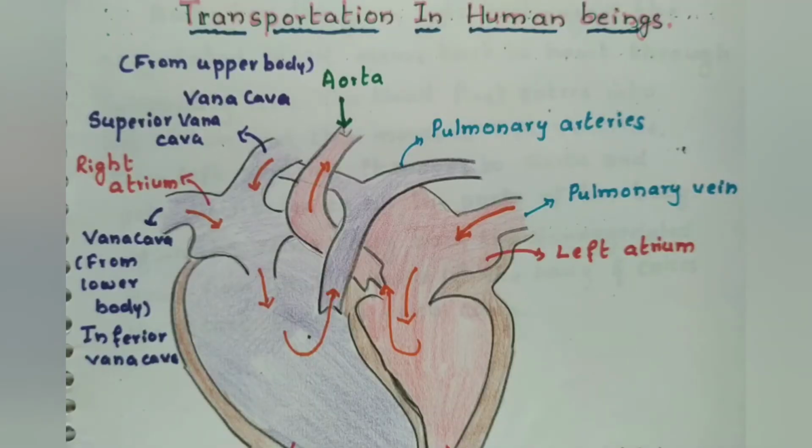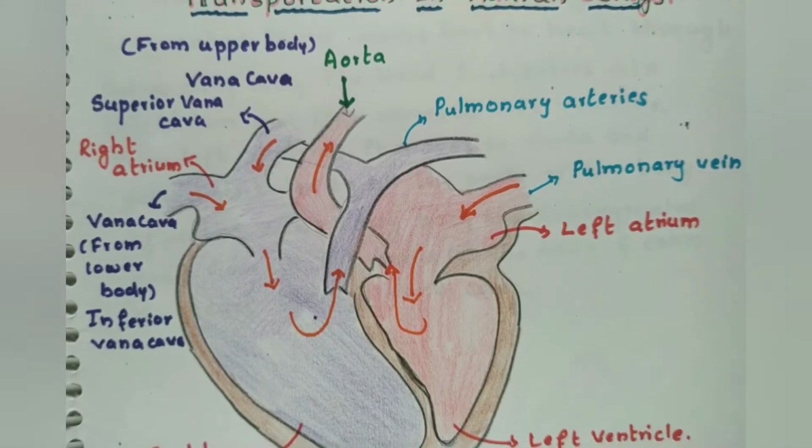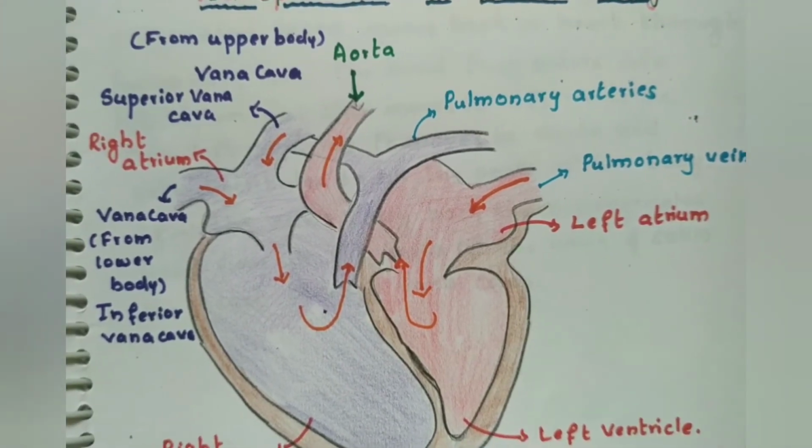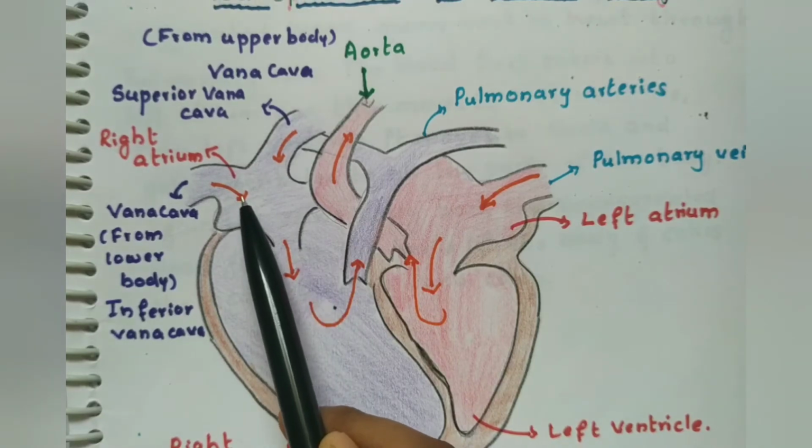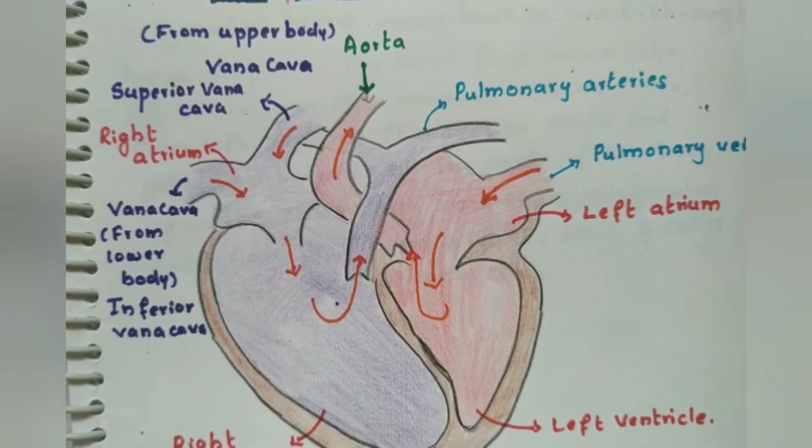Next, let us study transportation in humans. The heart plays an important and central role in the transportation system in human beings. So, let us see what are the parts of the heart. There are 4 compartments in the human heart.